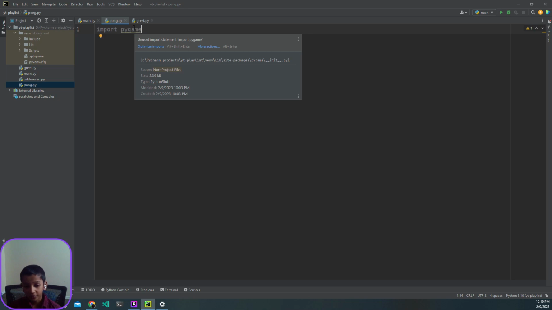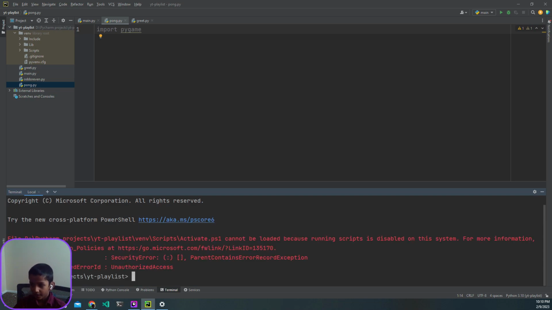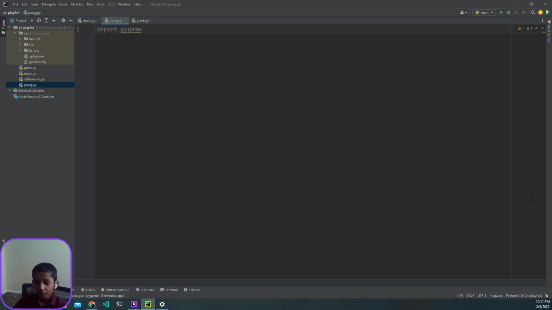Click on it, you should be good to go. If something doesn't work for some reason, all you want to do is go to the terminal and run pip. If you get any error, just ignore it. Write pip install and then whatever package. So we want to use Pygame, so pip install pygame. I already have it, so I'm not going to do this step. But if it's not working for you for some reason, do it or reinstall Python and add it to the path. I'm not going to be covering how to do that, but I think that's in my first video. You should know how to add it to the path, or else pip will not work. So we use import pygame.